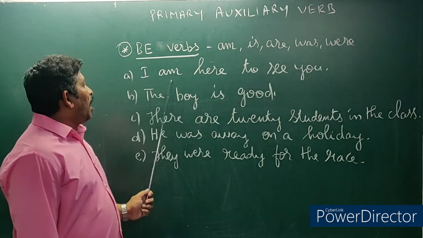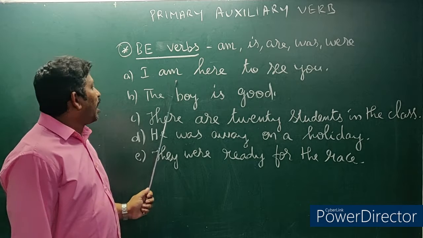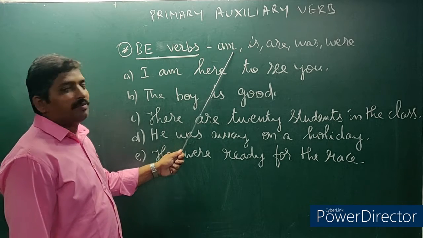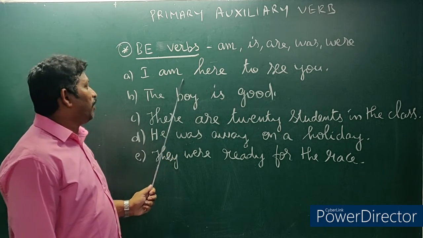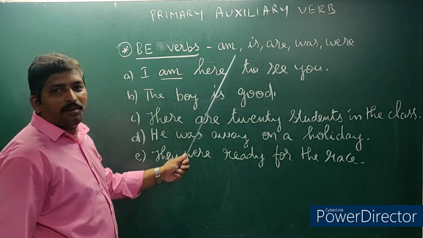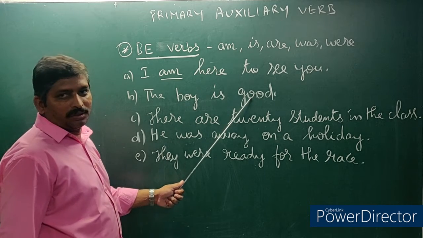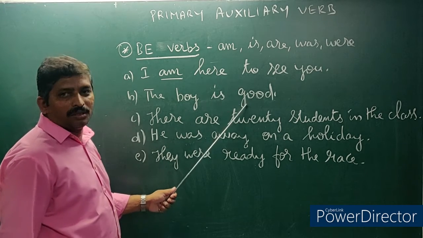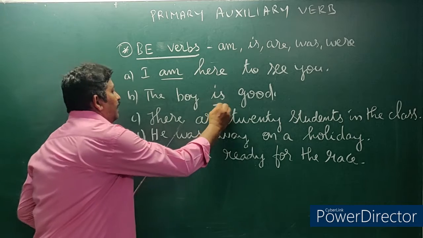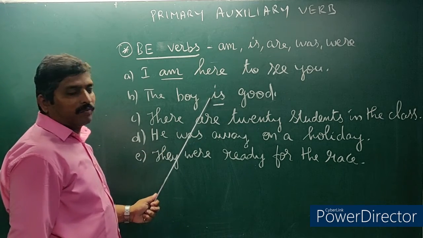Good. I am here to see you. In this sentence, am is a be verb. Second sentence, the boy is good. In the sentence, is is a verb.